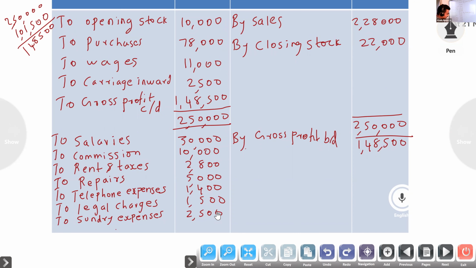Okay. Credit side, by interest received 7,000. Okay, credit side income and liability, by commission 8,000. Now we will do the total.